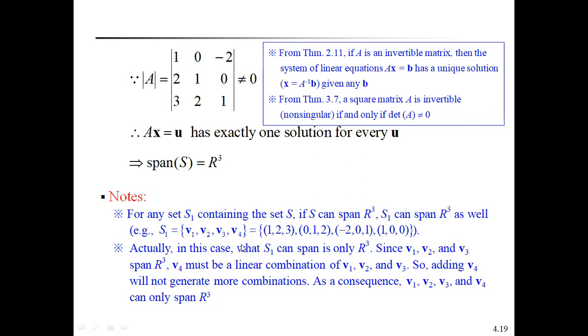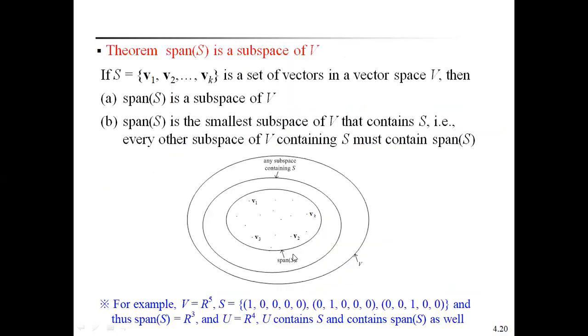This is very, very important. Since V1, V2, V3 span R cube, V4 must be a linear combination of V1, V2, V3. So adding V4 will not generate more combinations. As a consequence, V1, V2, V3 and V4 only span R cube. That we have to remember.